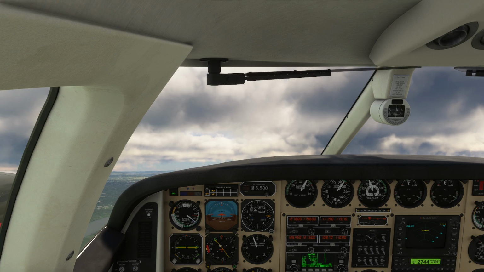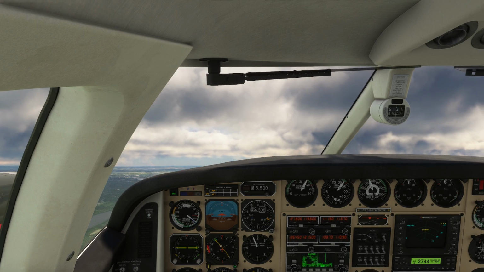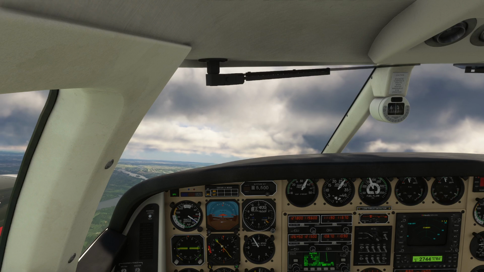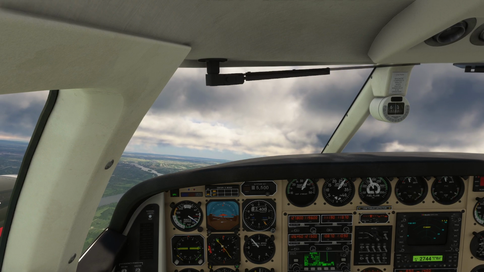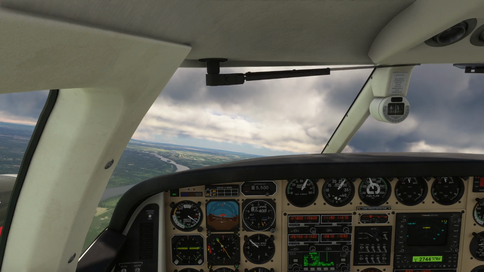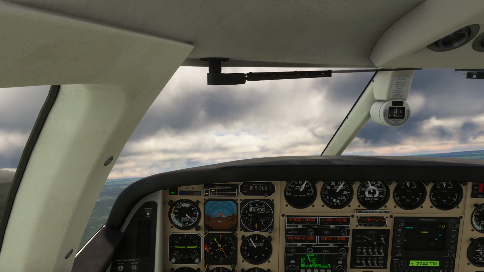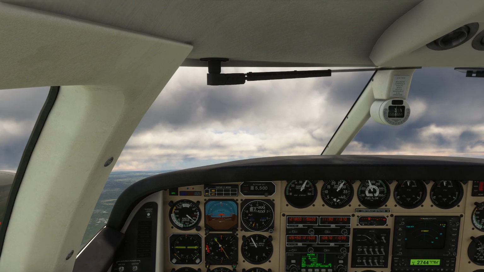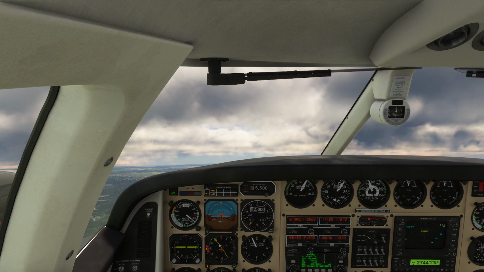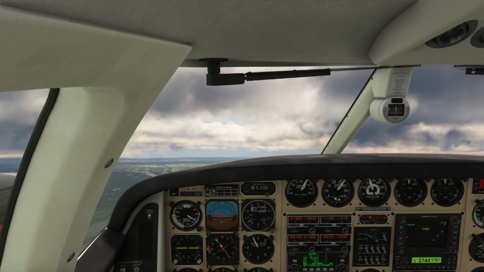So one of the things I'm noticing as I'm just kind of enjoying my gentle little climb here is what I expect them to do is as we get closer to Bradley, they're going to hand us off to Bradley Tower and everything. But I'm looking over at the GUI real quick, and I believe it got the wrong destination. So one of the things that we're going to have to do here is just make a quick little correction. And I'm very curious to see if it is correctable. So like I said, this is an experiment.